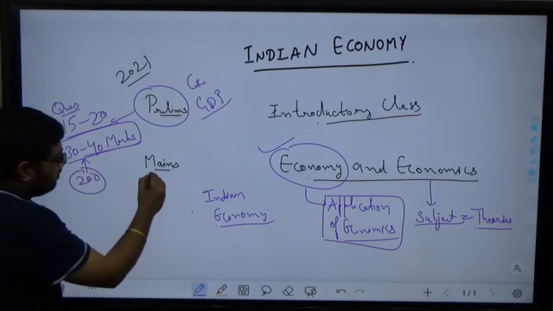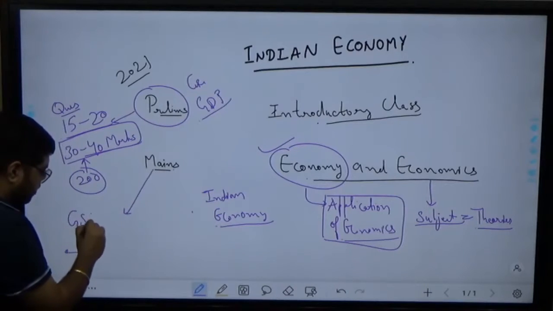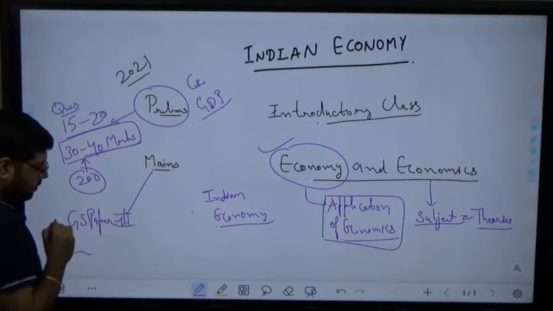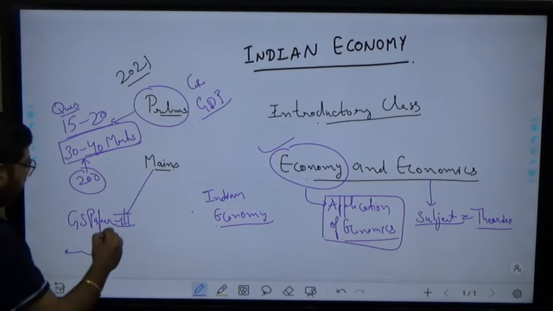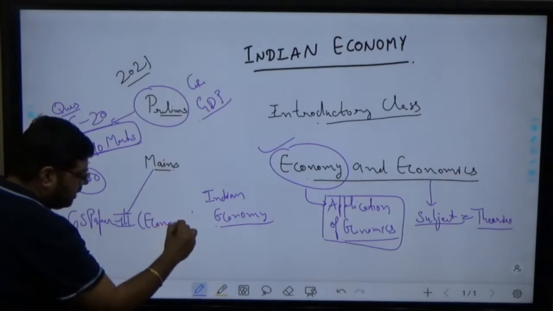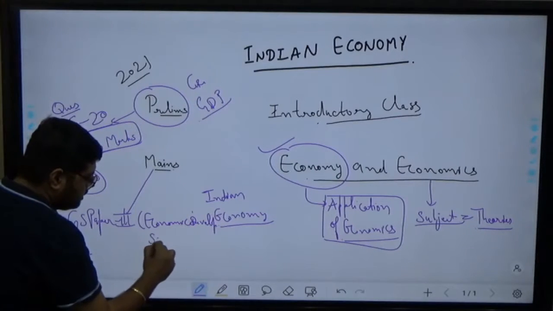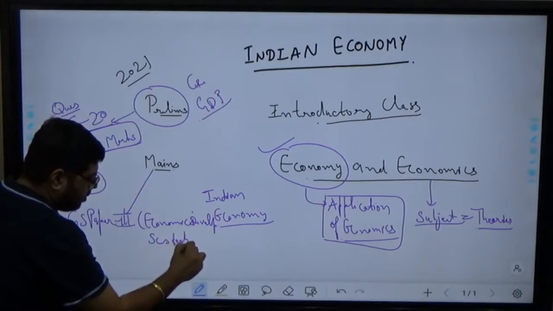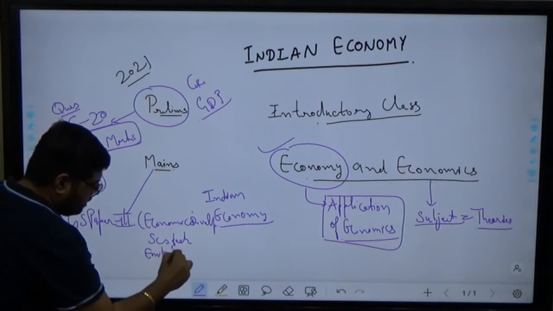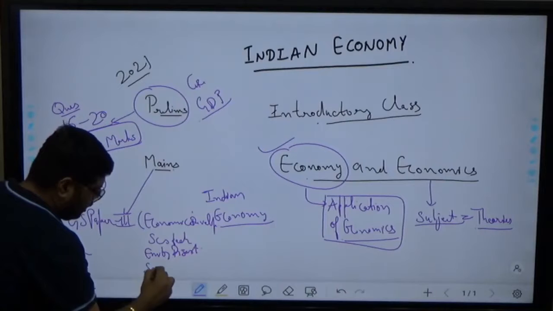In mains there is a complete paper, that is GS paper 3. In GS paper 3 it is mentioned: economic development, science and technology, environment, disaster management and security.